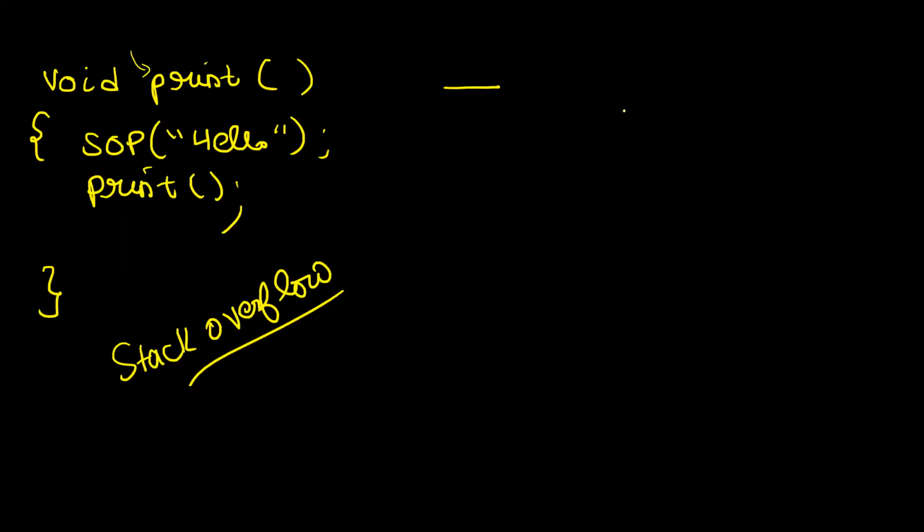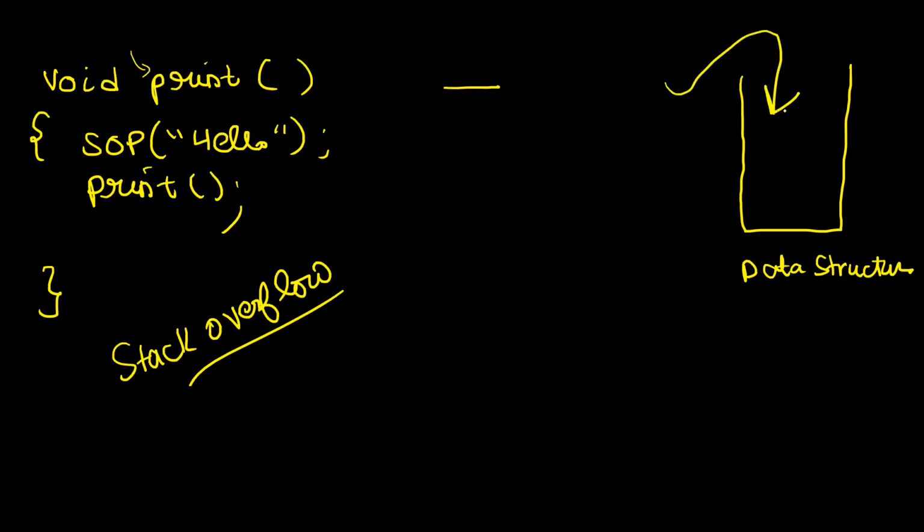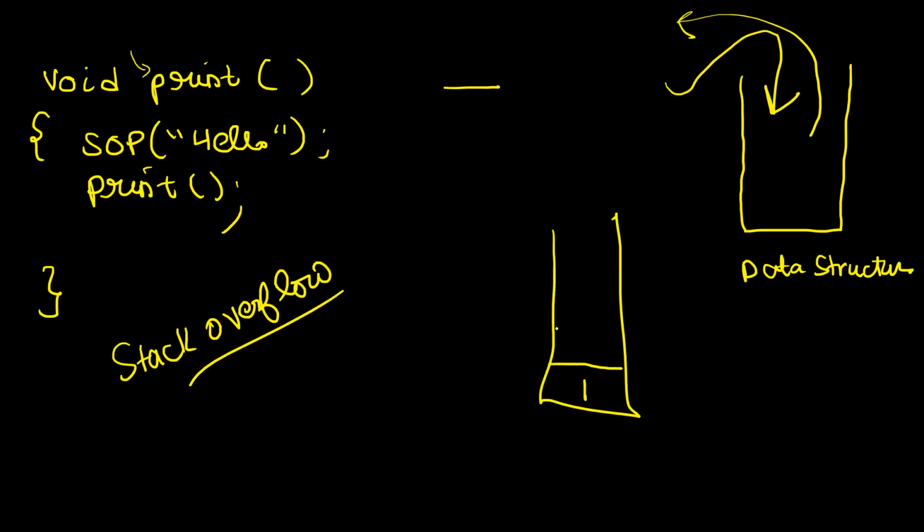First of all, what is a stack? Let me first tell you what a stack is. A stack is a data structure in which you can store information. And there is only one opening. Via this opening, you insert something, and via this opening, you take out something. So let's say you have inserted 1 in the stack and you have inserted 2. You have inserted 1 and on top of 1, you have inserted 2. Then you inserted 5. Now if you want to take out elements, first of all, you will get access to 5.